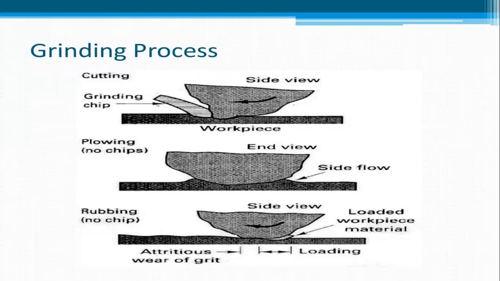Grinding process. There are three types of grinding action. The first one is cutting, then plowing, and rubbing. In cutting, there will be formation of grinding chips. In plowing, there will be no chips. In rubbing also, there won't be any chips. This is a diagram of the three types: cutting, plowing, and rubbing.